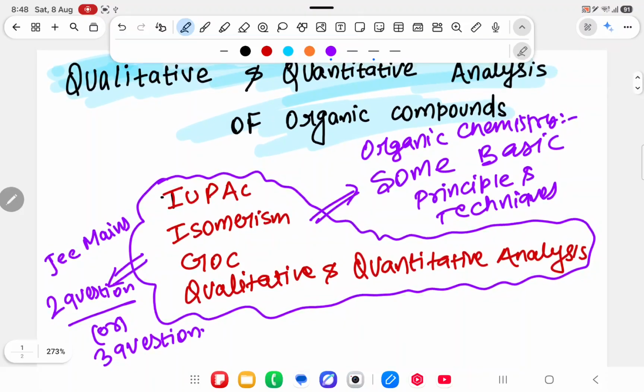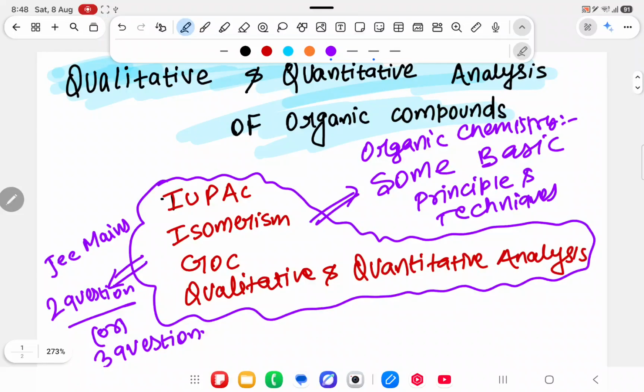Understood what I am trying to say? It means qualitative and quantitative analysis is an important part. So isomerism is going on, GOC is going on. Today I will teach you qualitative and quantitative analysis. After that I will complete isomerism also, GOC also, don't worry. And then we will complete 2 to 3 questions of JEE Mains.